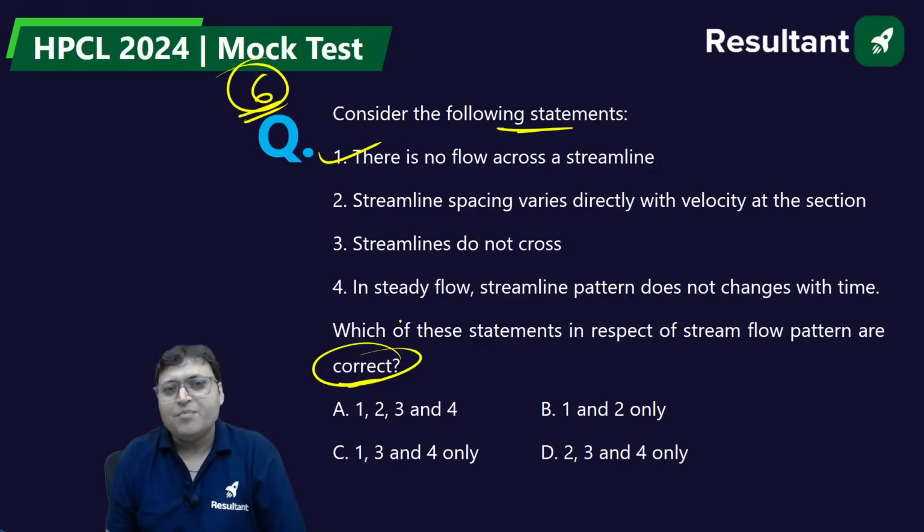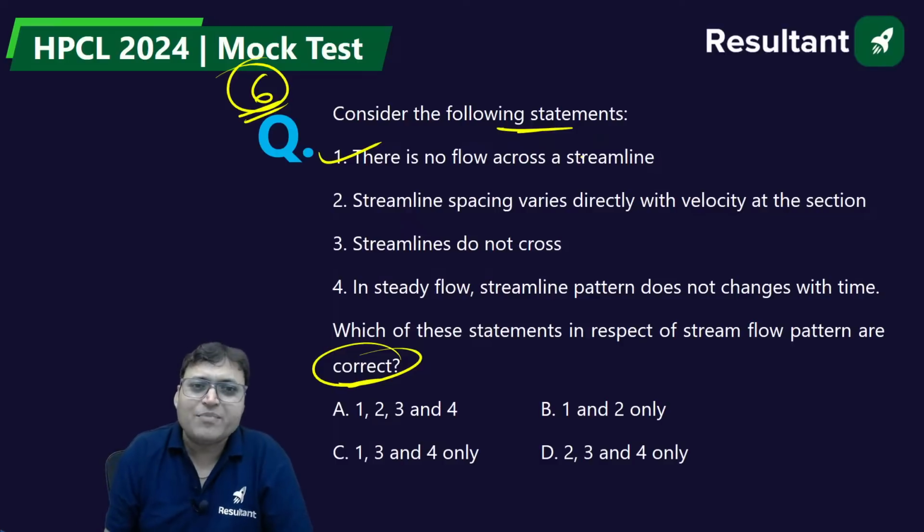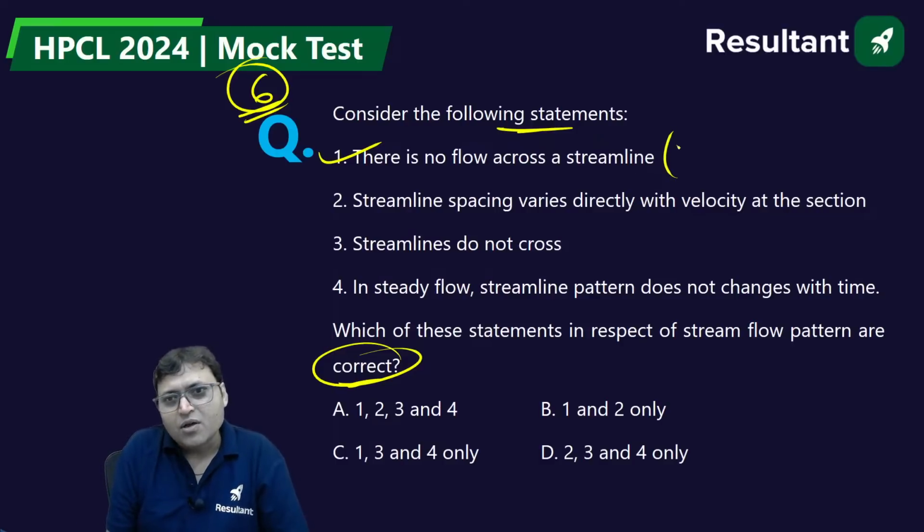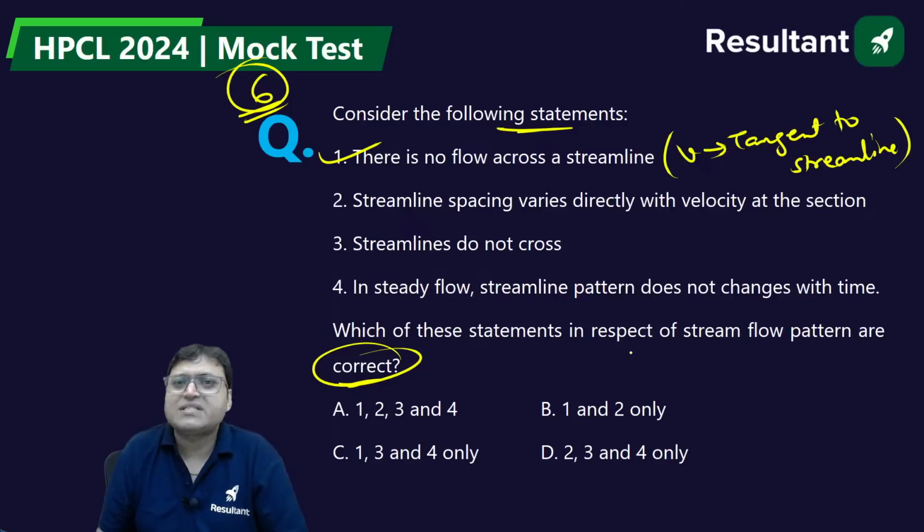That is true, because streamlines are always tangent to the velocity. Velocity is always tangent to the streamline, so there is no flow across the streamline. Flow is always along the streamline.